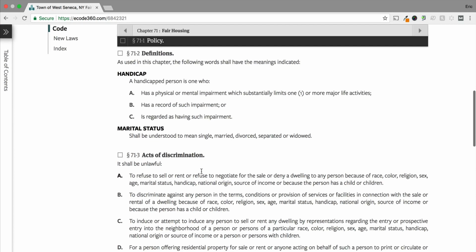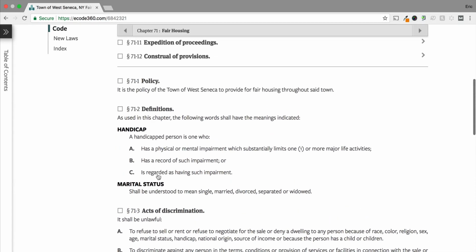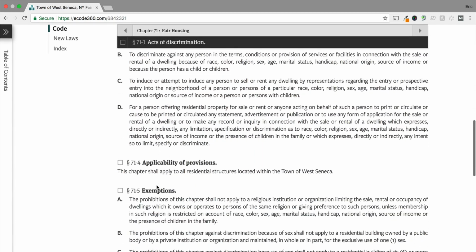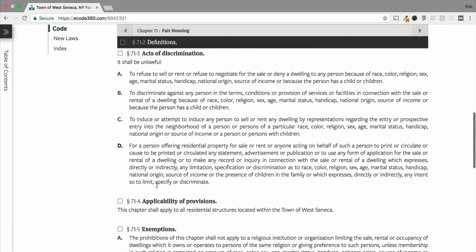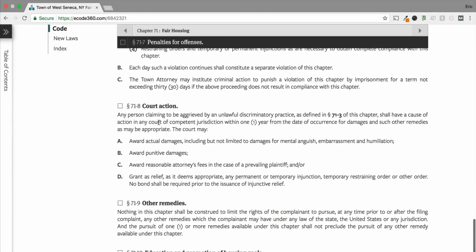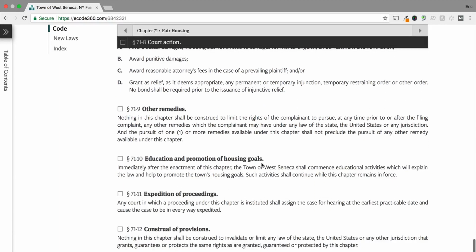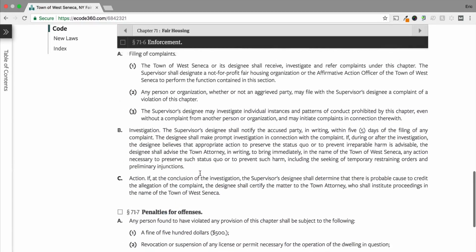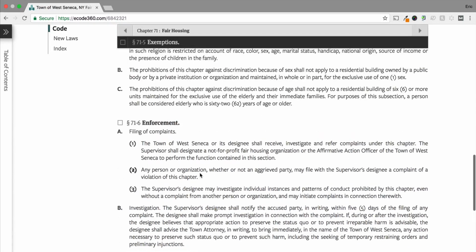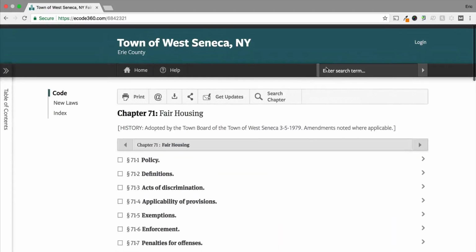So I would go through this, and you can see acts of discrimination. This is just kind of giving you the definitions right here, because they're going to be talking about handicap and marital status. So West Seneca is going to be slightly different from the next town. So you can see this one's kind of a little bit shorter. You can see that there's court action if somebody's discriminated against, education and promotion of housing goals, expedition. All right. So just to give you an idea, I wanted to just show you this real quick on what you'd want to read up if you were in West Seneca and you owned a property.